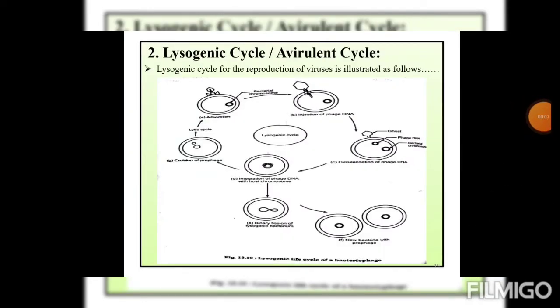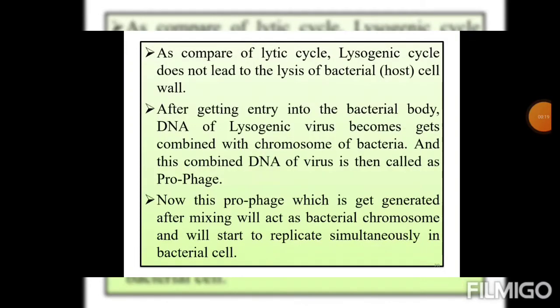Students, the next cycle of reproduction or life cycle of virus is the lysogenic cycle, also known as the temperate cycle. The lysogenic cycle for the reproduction of viruses is illustrated as follows. As compared to the lytic cycle, the lysogenic cycle does not lead to the lysis of the bacterial cell wall.